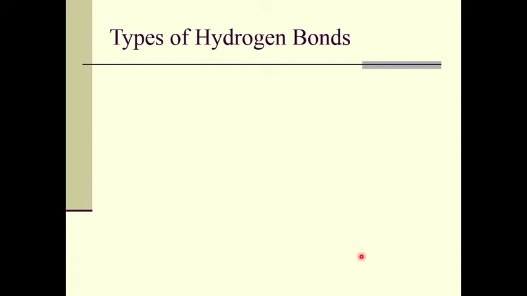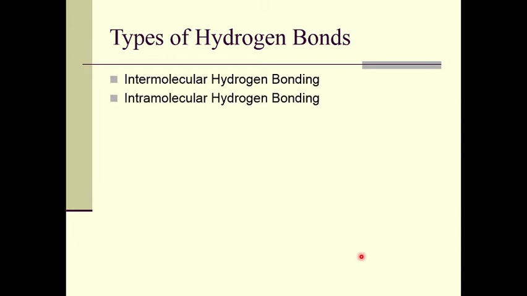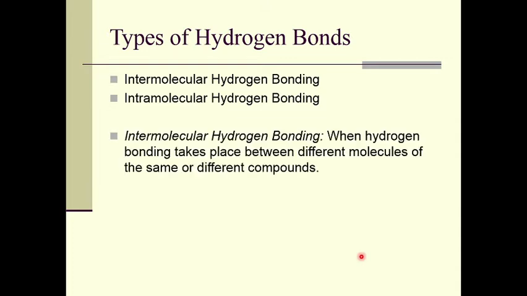Let us study the types of hydrogen bonds. Intermolecular hydrogen bonding and intramolecular hydrogen bonding are the two types of hydrogen bonds. In the case of intermolecular hydrogen bonding, when hydrogen bonding takes place between different molecules of the same or different compounds, then it is called intermolecular hydrogen bonding.